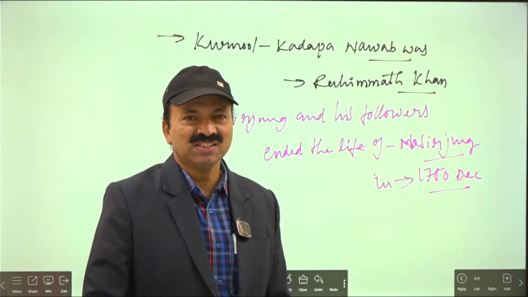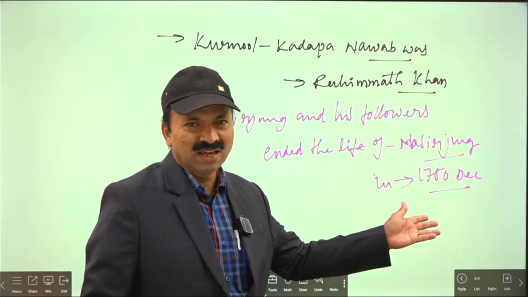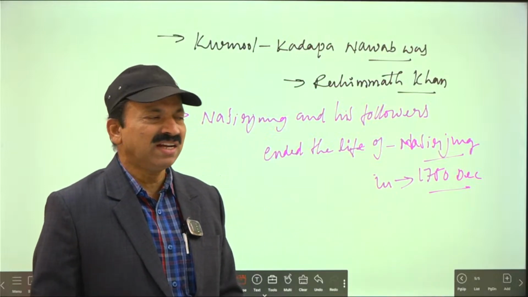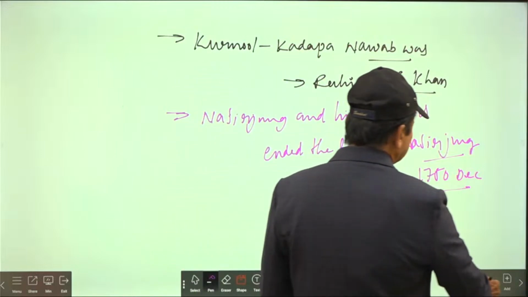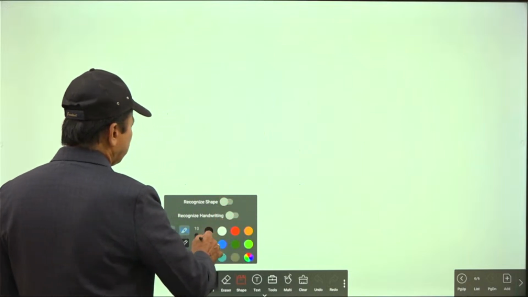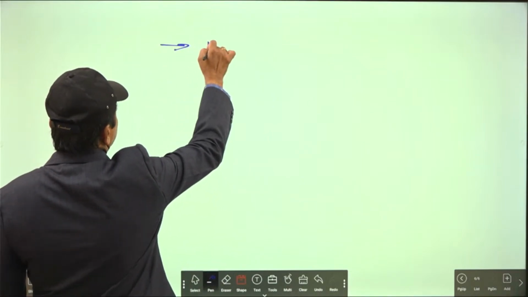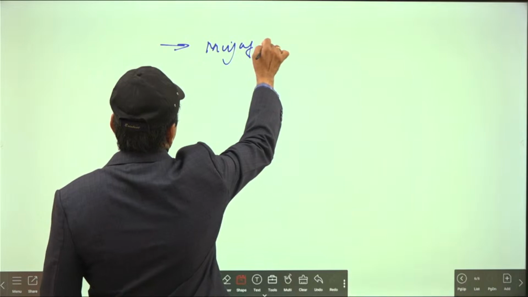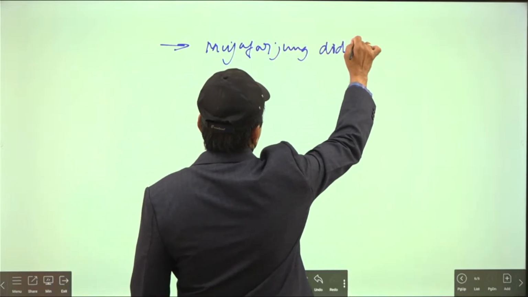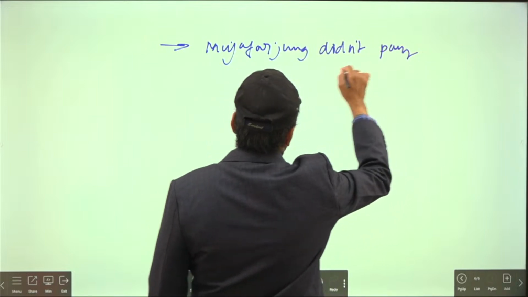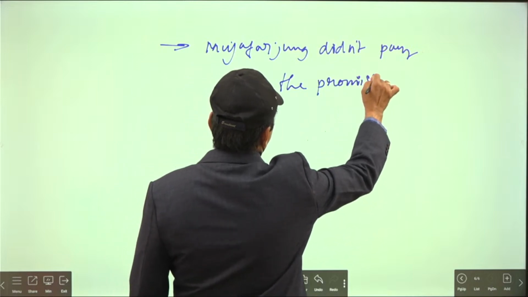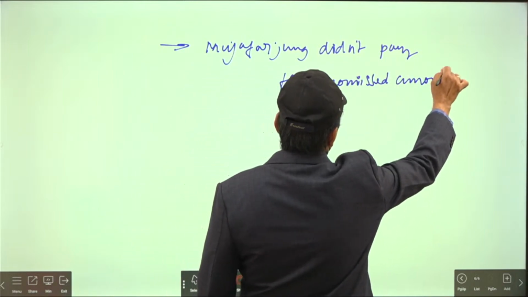At last, what happened in 1751? In 1751 itself, it happened after December 1750. Muzaffar Jung was also killed at the hands of Rahimat Khan's followers. So both lost their lives. Muzaffar Jung did not pay the promised amount.